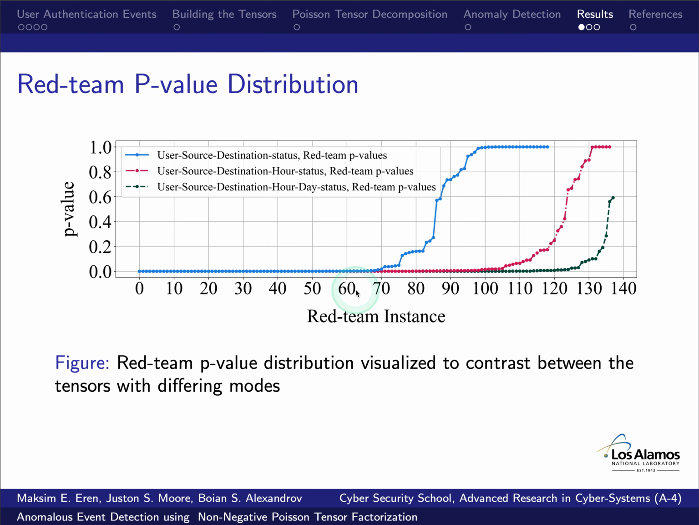If you look at this diagram, these are p-values of the red team activities. As we add more dimensions, the p-value remains closer to 0. And this is probably happening because anomaly detection is becoming easier or more sensitive as we add hourly and daily activities as well.